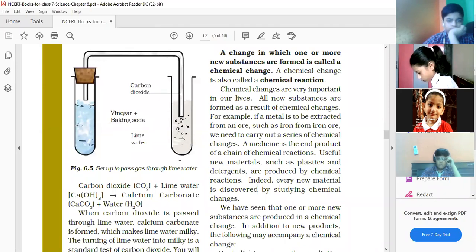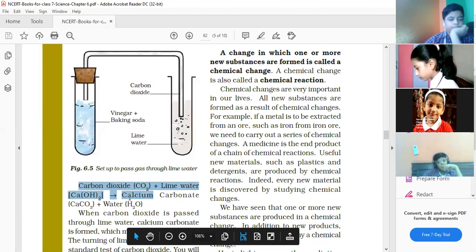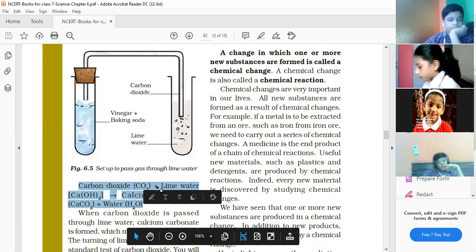And in this test tube, what are we already having? Lime water. Lime water is there in the test tube. And what happens? As carbon dioxide reaches this lime water, it turns the lime water milky. Milky means it changes to a whitish color. So carbon dioxide turns lime water milky. We can see this with the help of an equation. Carbon dioxide plus lime water gives calcium carbonate plus water.